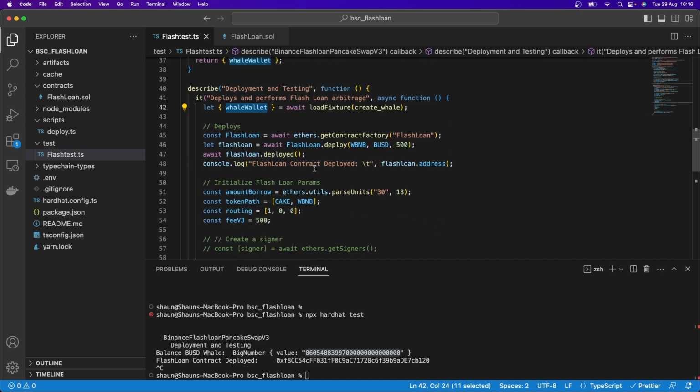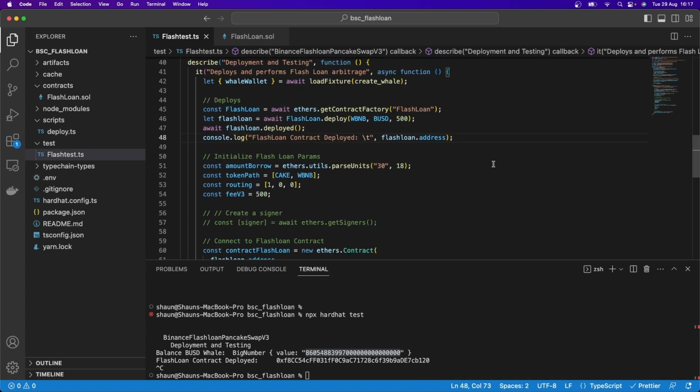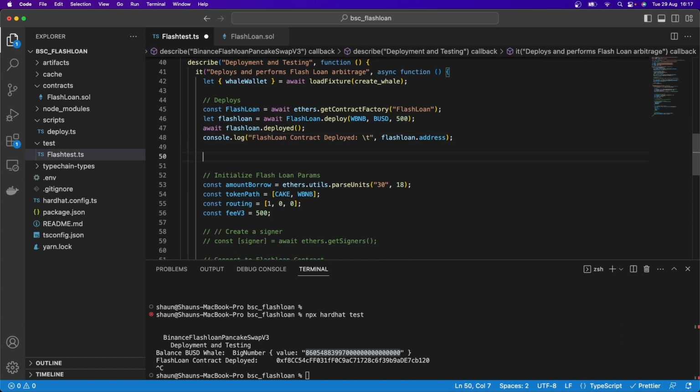So now we can actually use this whale wallet to do some pretty special stuff. And so what do we need it to do? Well, we actually need it to go and pay some money towards our flash loan smart contract so that we can pretend like there's enough funds in there for an arbitrage to test this working more in a real world type of scenario. And so up here, I'm just going to create some space and I'm going to say send BUSD for fake arbitrage calculation.